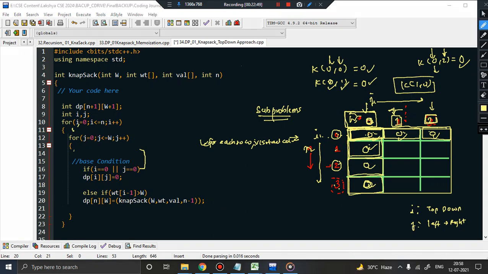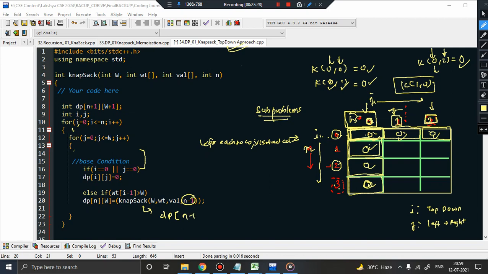Now what sub problem is this pointing to? This is pointing to the sub problem dp of the number of items n minus 1 and the capacity of knapsack is w, isn't it? This is doing a recursive call to knapsack, passing as parameters the capacity of knapsack as w and number of items as n minus 1. So basically what can be written? Since I know that I am not going to use recursion in this particular approach, that is the top down approach, I don't have to do the recursion call, so I'll just ignore this. I'll not write knapsack. But to get an idea, this can be written as equivalent to dp of n minus 1.